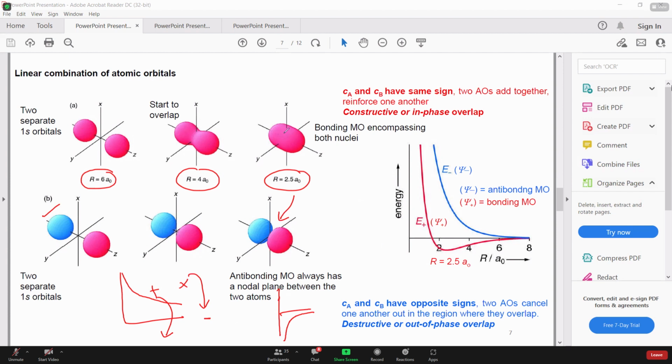And remember, in this particular case, here we had the nucleus, here we had the nucleus, electron density was maximum right at the center. Here, electron density is 0 right at the center. Why? Because this was destructive interference, or this was the anti-bonding molecular orbital. And that is also called the nodal plane, the plane right at the center of these two nuclei. So any questions till now?